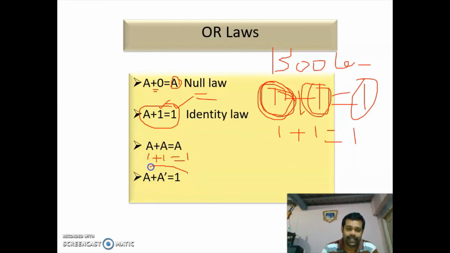Now you come to the next law. A plus A bar is 1. You take A as 1. What is A bar? 0. So what type of operation is it? OR operation. In an OR operation, if one of the inputs is 1, what is the output? 1. Now you take A is 0. What is A bar? 1. So what type of operation? OR operation. So in an OR operation, if one of the inputs is 1, the output will be 1.